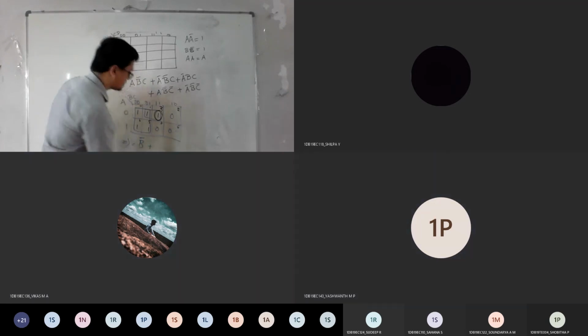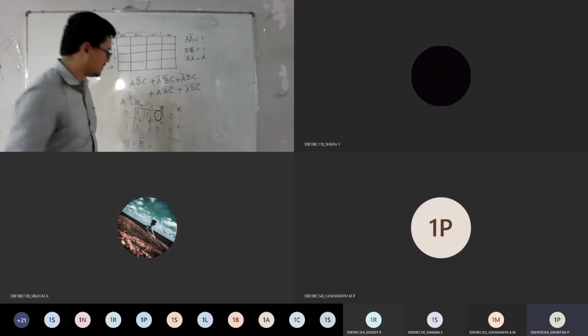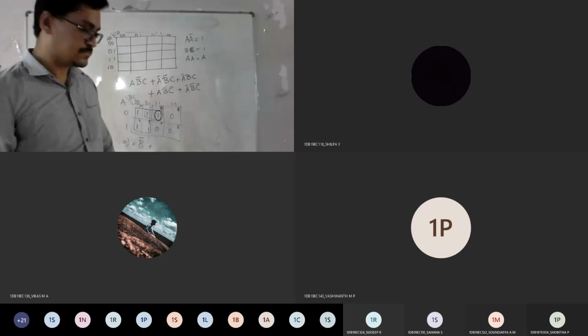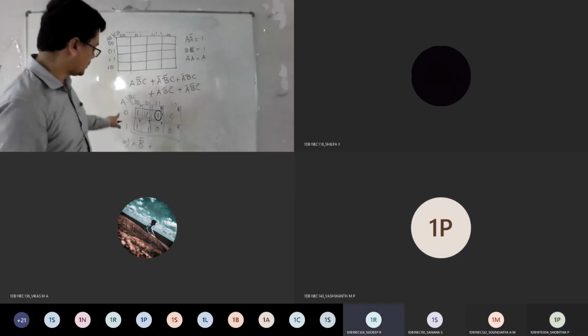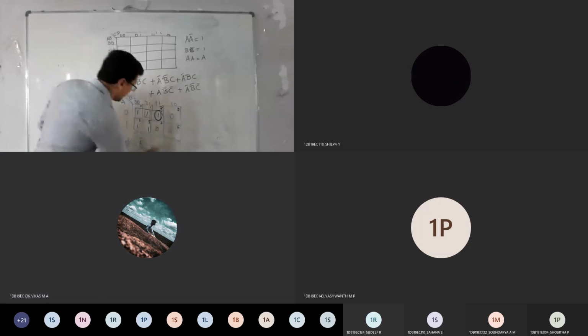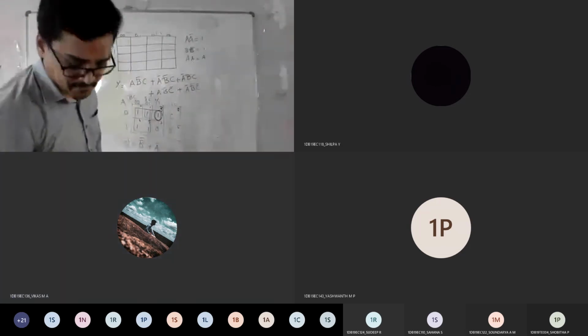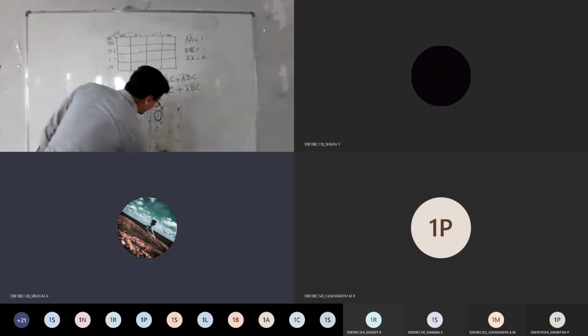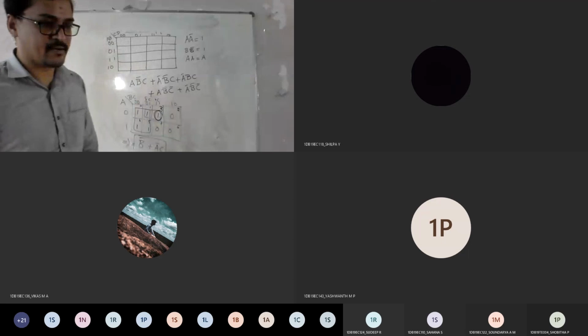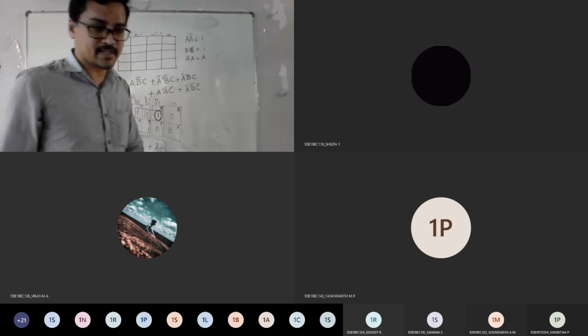Then plus A bar C. Here I can get A bar and C is a common term. So I can get the expression this way. Is this the simplified expression you got at the end? B bar plus A bar C.